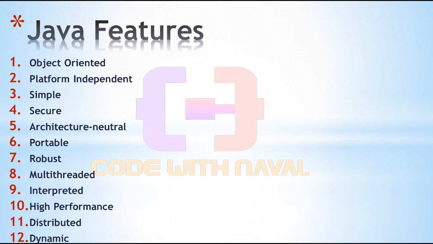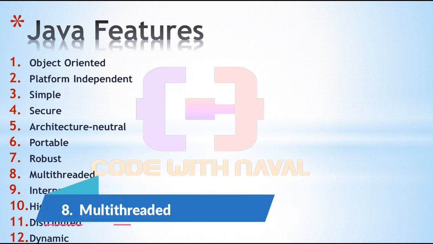Also Java removes explicit pointers because of security problems. That's why Java removes the explicit pointer. The second thing is Java provides strong memory management. Why? Because of garbage collection. When your program execution completes, garbage collection is responsible for cleaning and releasing the occupied memory. So Java has exception handling and a checking mechanism. All these points make Java robust.